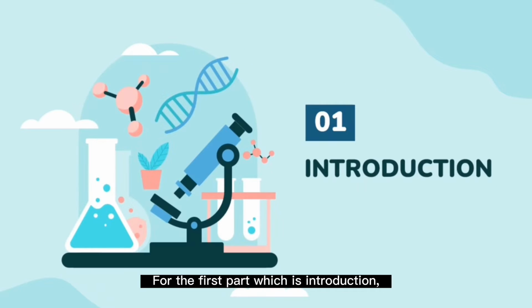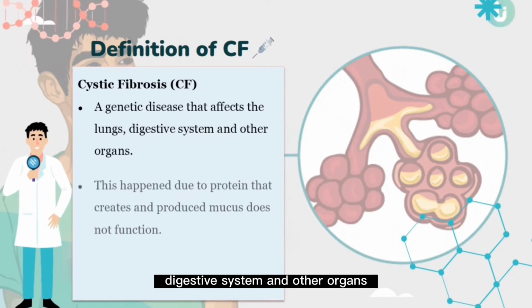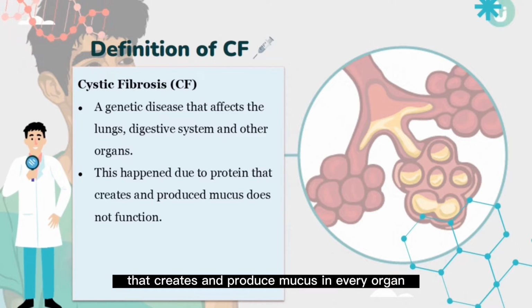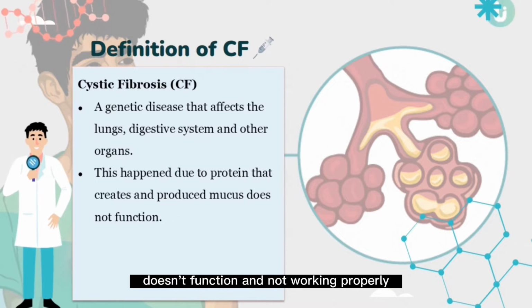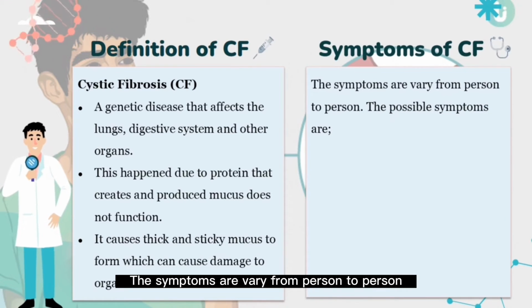For the first part, which is the introduction, cystic fibrosis or CF is a genetic disease that affects the lungs, digestive system and other organs. This happens because the protein that produces mucus in every organ is not working properly. It causes thick and sticky mucus to form, which can damage the organ. The symptoms vary from person to person.